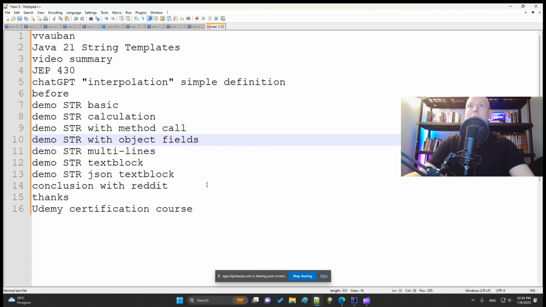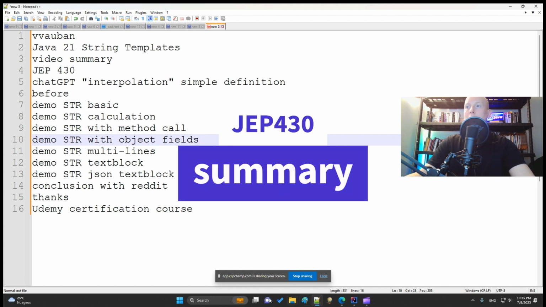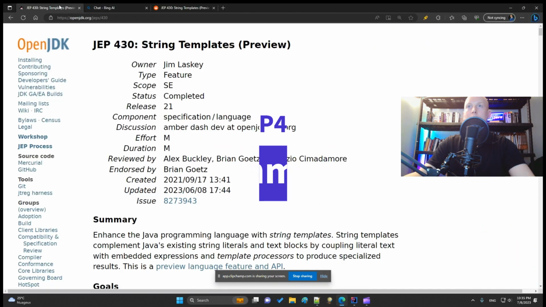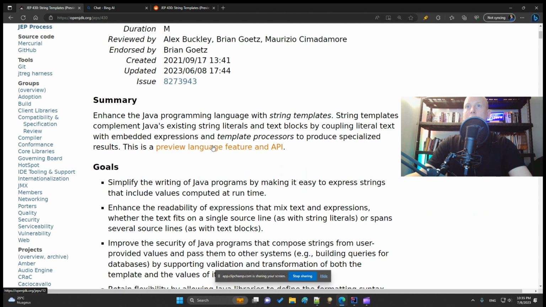Okay, so let's get to the JEP 430. So I go on Edge, Bing, and here is a summary of this JEP. Enhance the Java programming language with string templates. String templates complement Java existing string literals and text block by coupling literal text with embedded expression and template processor to produce specialized results. This is a preview language feature and API. This is a preview. Remember this.